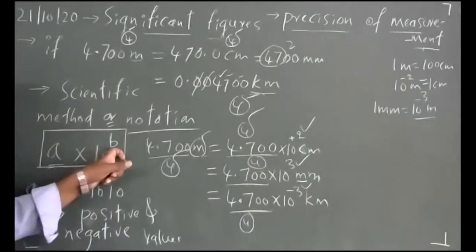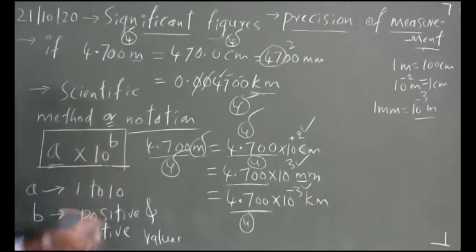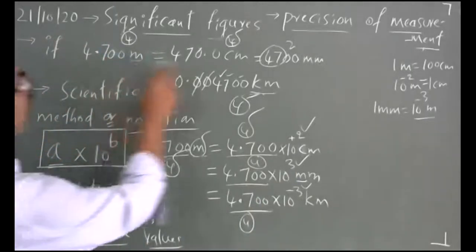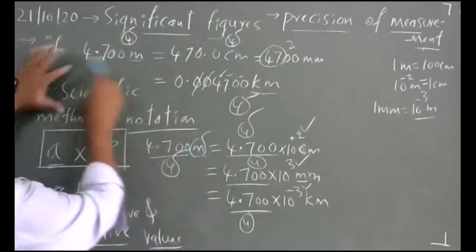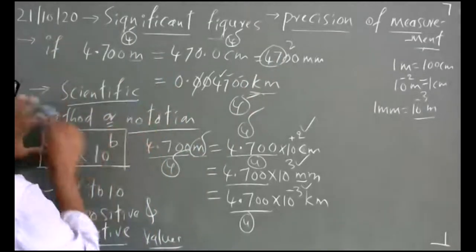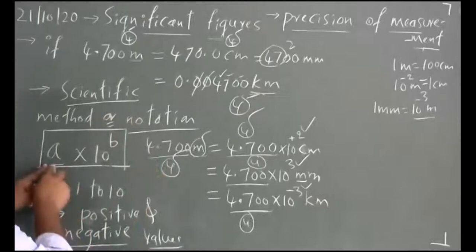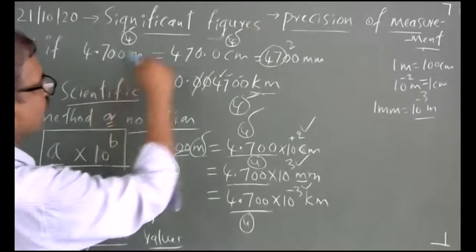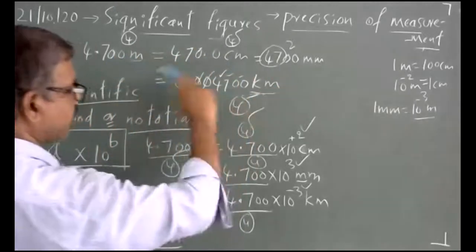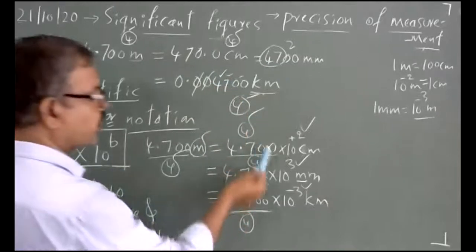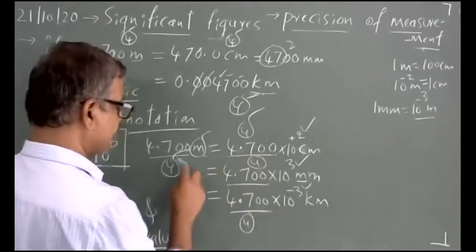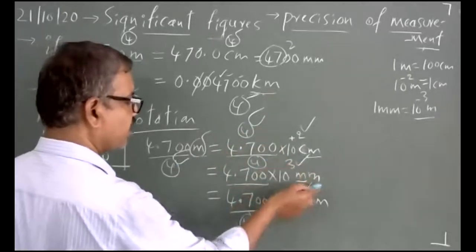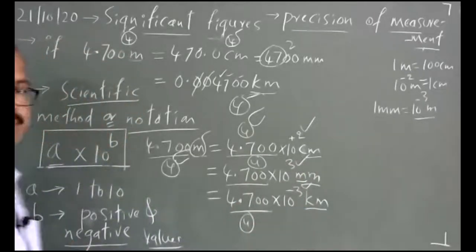B, being an exponent or power of 10, can take positive or negative values. So I repeat, to overcome such confusions, I have to express such measurements in scientific notation, A cross 10 raised to B. Whenever you do a measurement and convert from one unit to another, don't write it like this, just express it in scientific notation. When you put it in scientific notation, the significant figures are retained. Here there are 4 significant figures, whether you express it in centimeter, millimeter, or kilometer. Thank you.